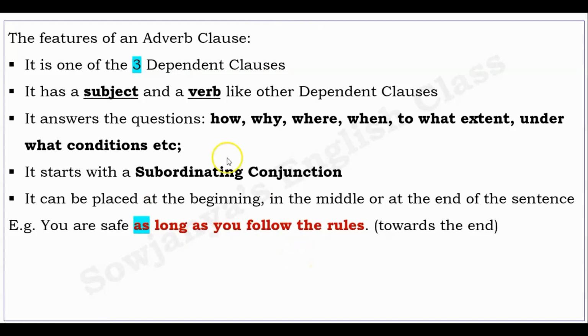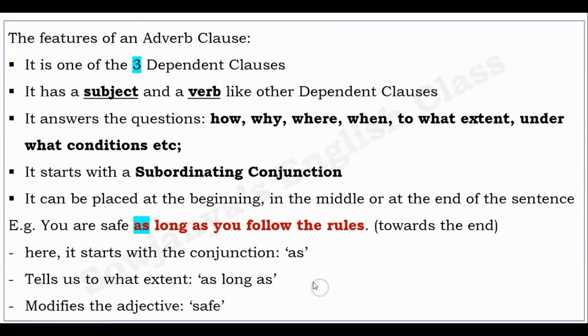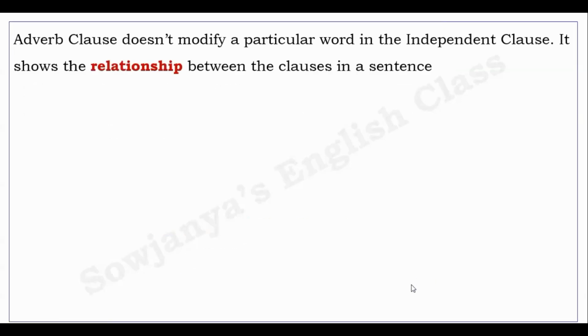For that matter, for any subordinating clause, we have to place a comma after that, and then we should write the main clause. Here it starts with the conjunction as. It tells us to what extent, till what time you are safe, as long as you follow the rules. That is, to what extent you can be safe. And it modifies the adjective safe.